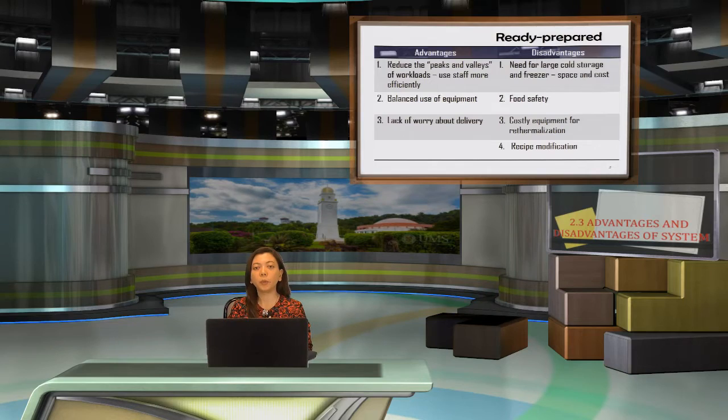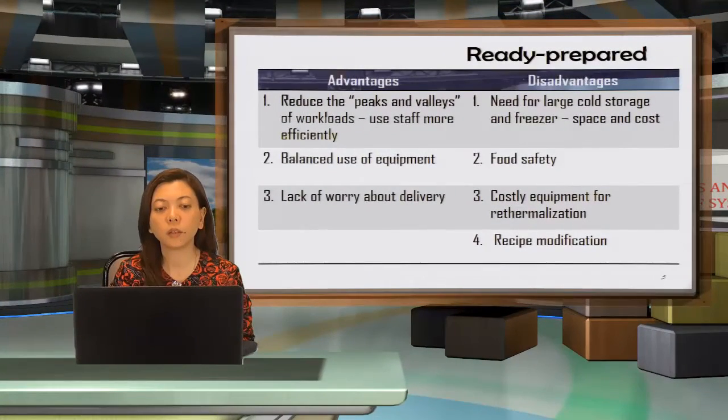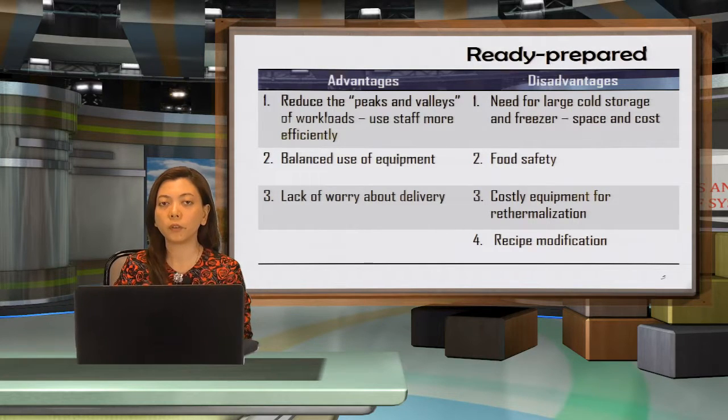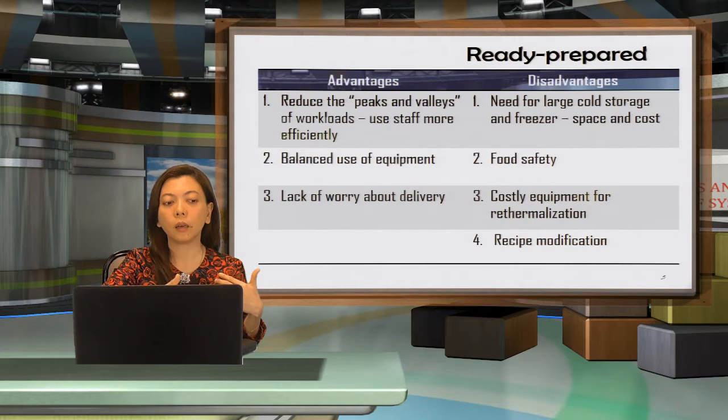If you look at the ready prepared system, the advantages are they reduce the peaks and valleys of workloads and use staff more efficiently. Here it means that because they only serve meals for breakfast, lunch, and dinner, they can actually use the time in between to do other work. For example, they can prepare the menu items for the next day in between breakfast and lunch.